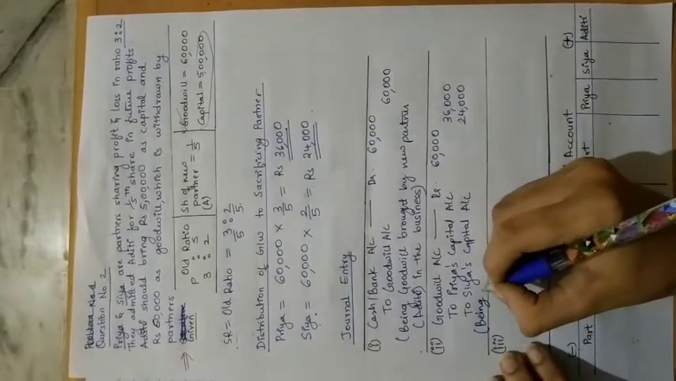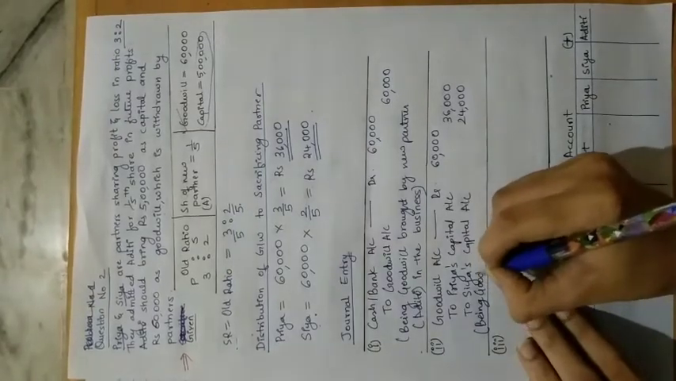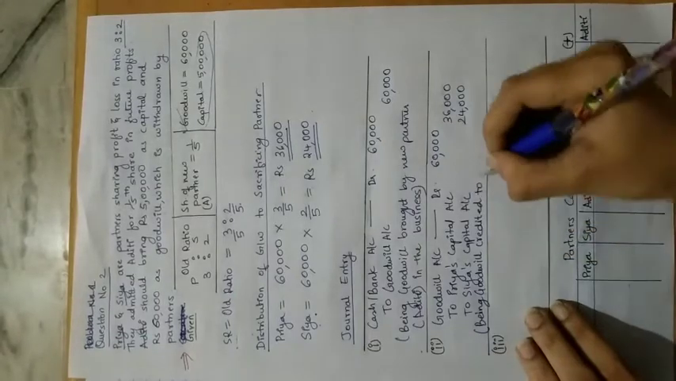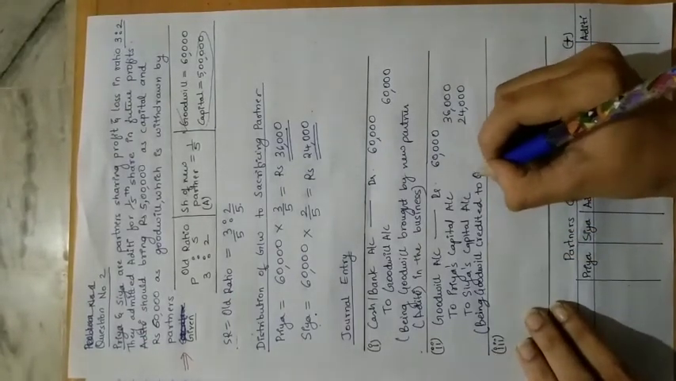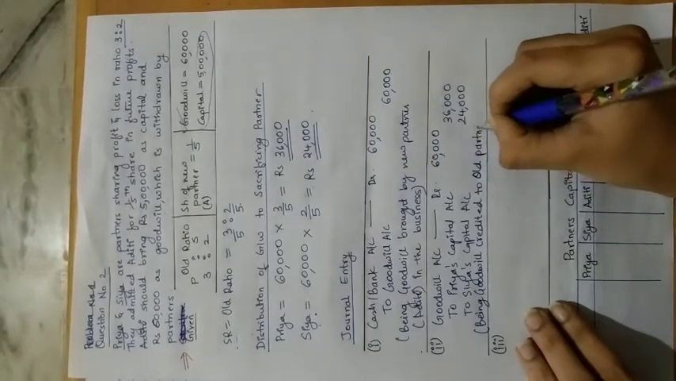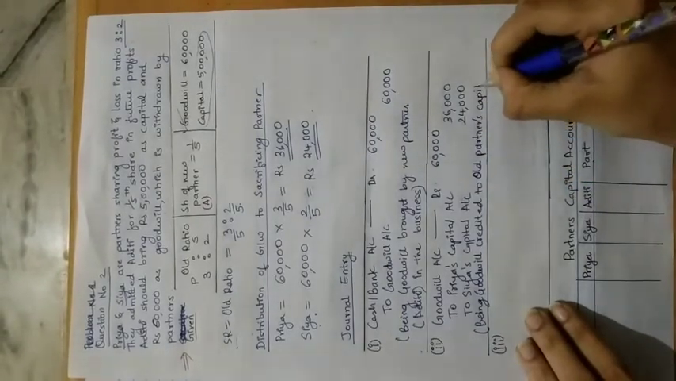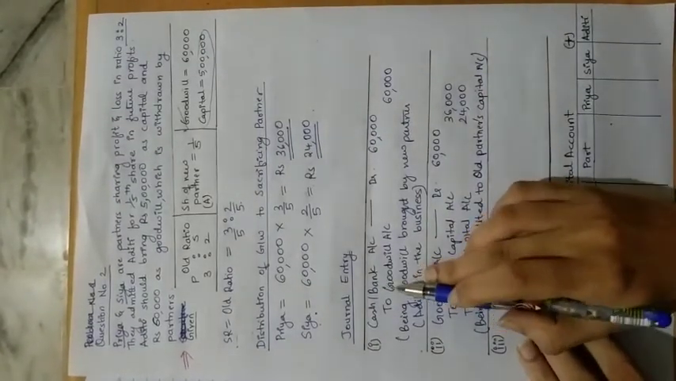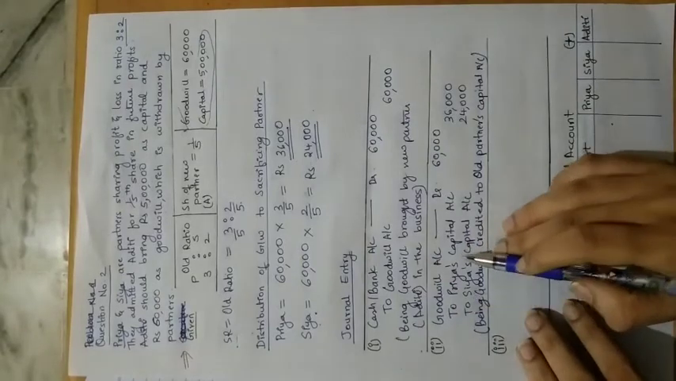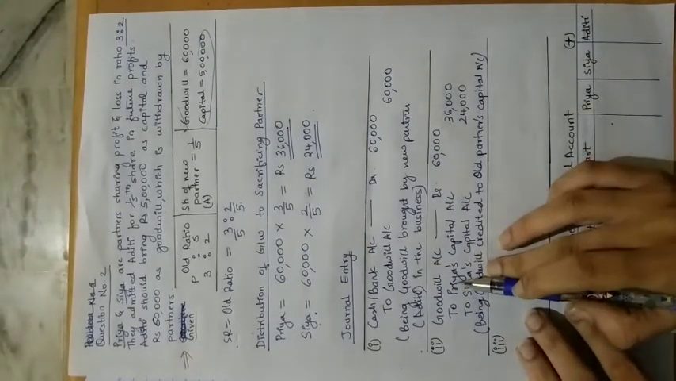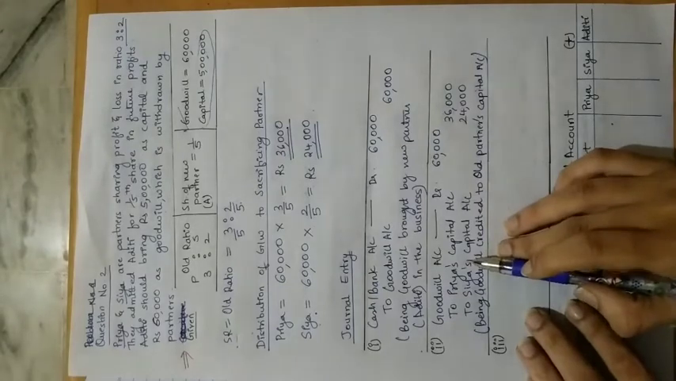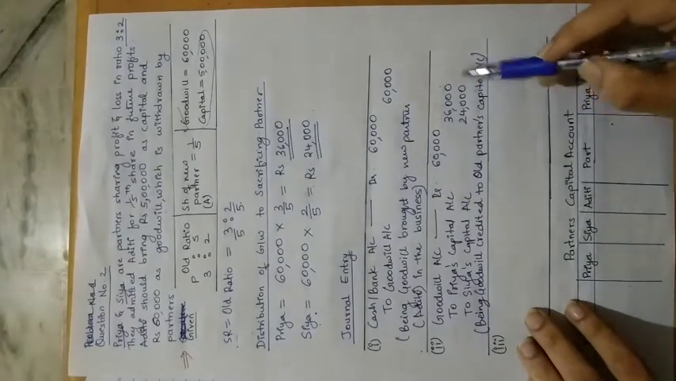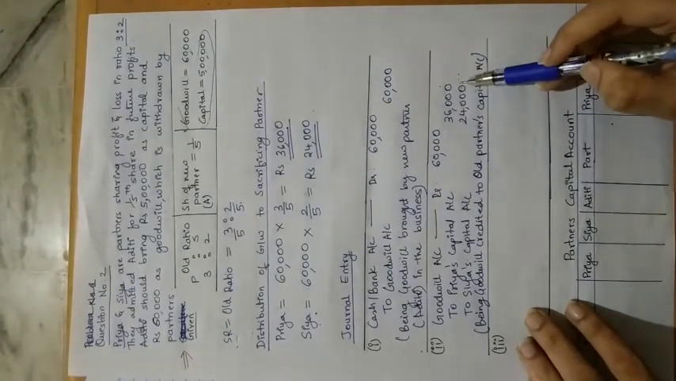Being goodwill credited to, we can write, old partners' capital account. The goodwill that is being brought by the new partner is to be added to the old partner's capital account. So Priya and Sia are old partners. According to the sacrifice ratio, whatever the amount that we have got, we will credit in their account. Credit meaning we will add it in their account.